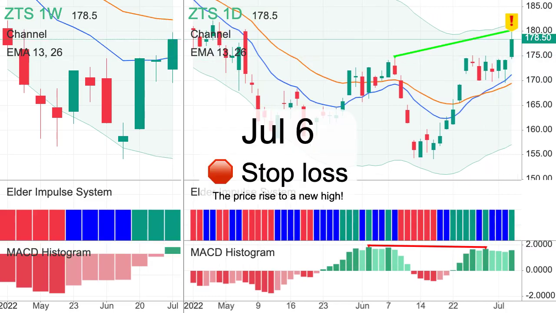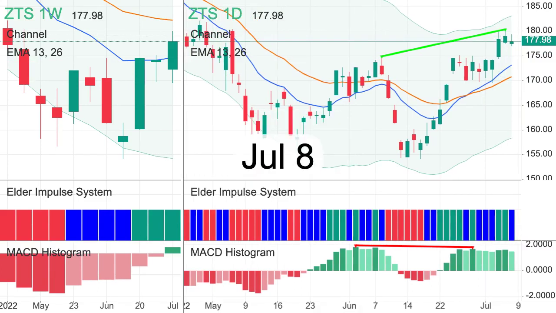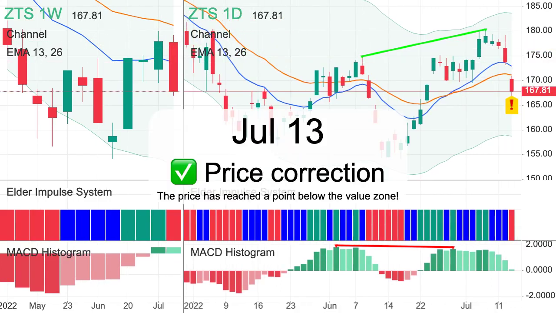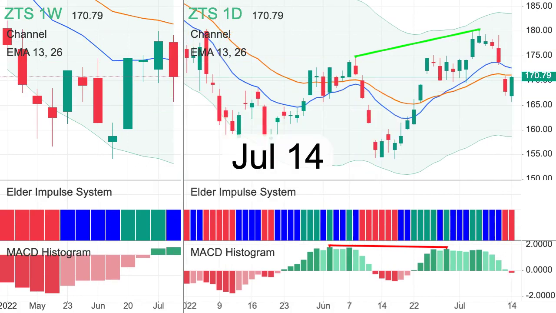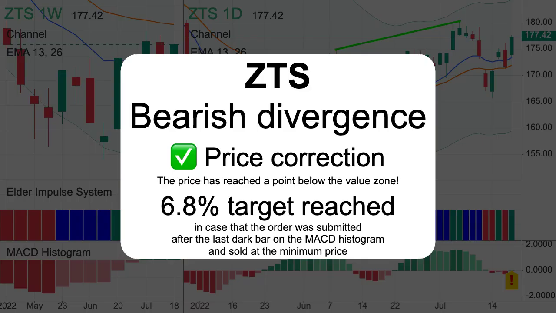The price rises to a new high. Do you plan to submit a new order? A new high. The price has reached a point below the value zone. MACD histogram crossed the zero line. 6.8% target reached.